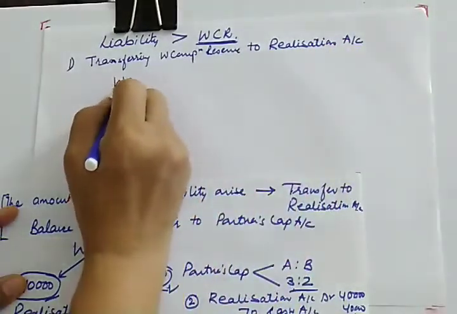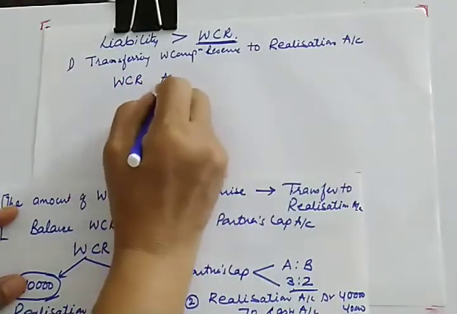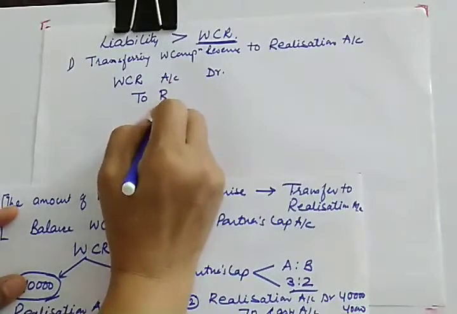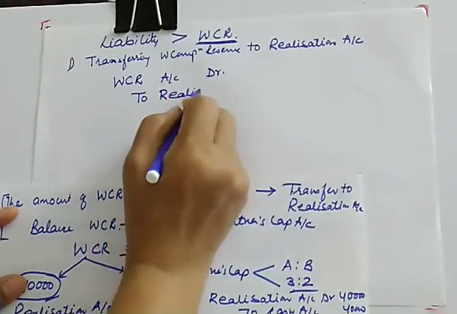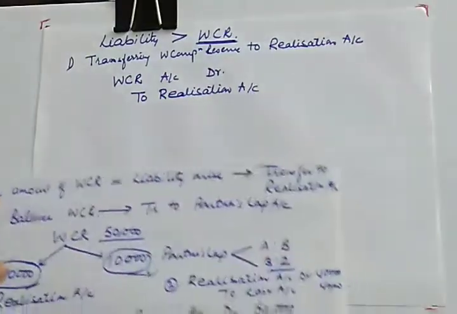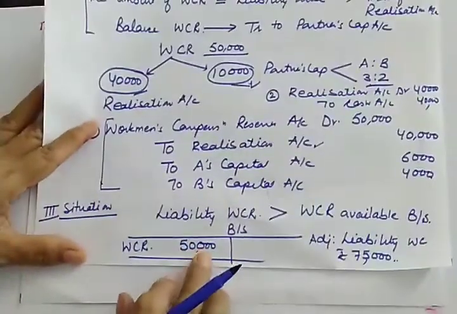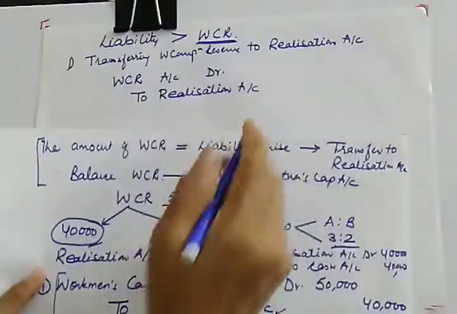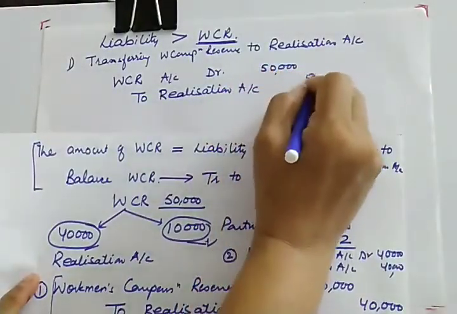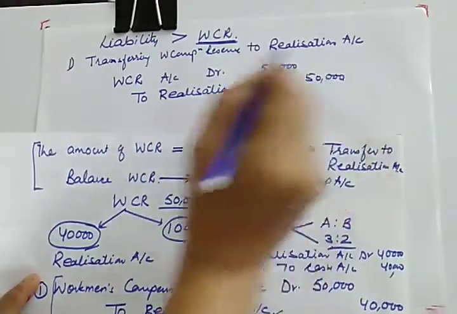Journal entry will be workman compensation reserve account debit to realization, and this will be with the amount of workman compensation appearing in the balance sheet. So full value. With full value, you will be transferring this to realization.